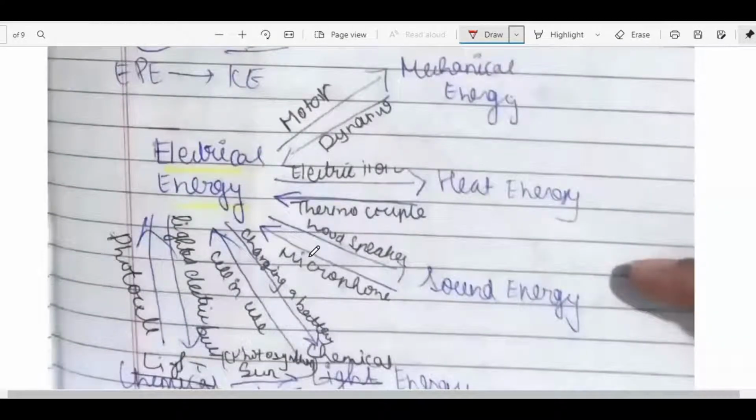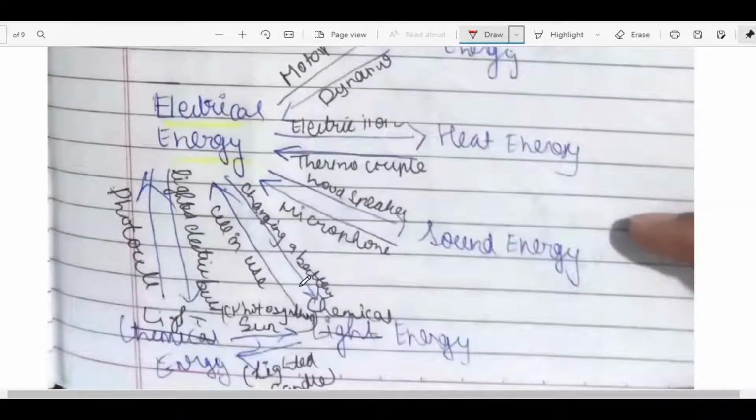Let's learn some conversions of energy from one form to another. Electrical energy is the main point, which is why we have marked it like that. From electrical energy to mechanical energy, the example is a motor. A dynamo converts mechanical energy to electrical energy. An electric iron converts electrical energy to heat energy. A thermocouple converts heat energy into electrical energy. A loudspeaker converts electrical energy to sound energy. A microphone converts sound energy to electrical energy.